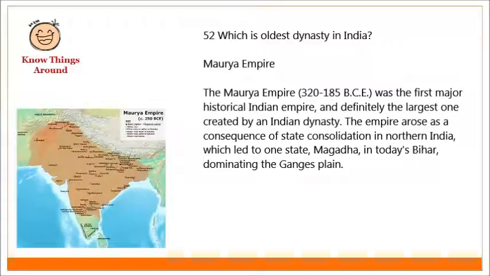Which is the oldest dynasty in India? It is the Mauryan dynasty, the Mauryan Empire. The Maurya Empire, 320 to 185 BC, was the first major historical Indian empire and definitely the largest one created by an Indian dynasty. The empire arose as a consequence of state consolidation in northern India, which led to one state, Magadha in today's Bihar, dominating the Ganges plain.